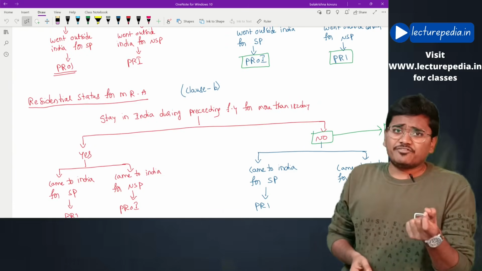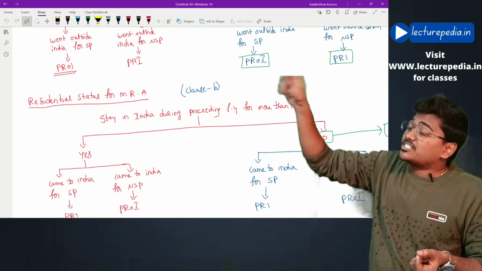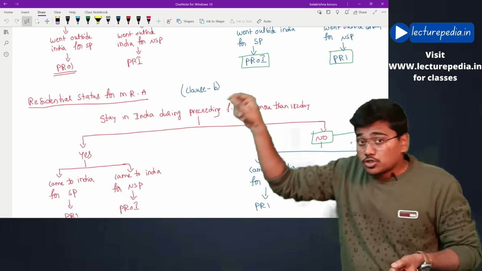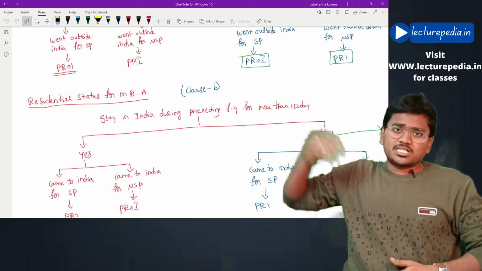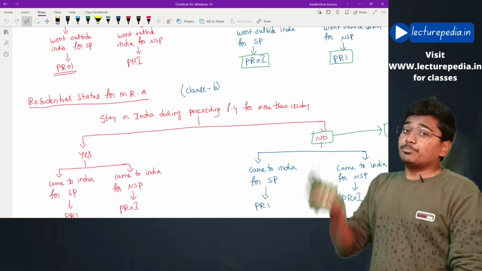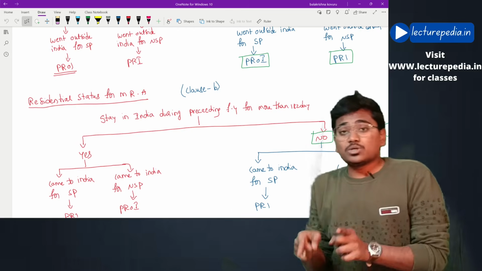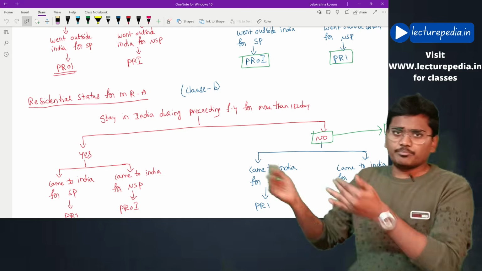Next, now Mr. A verified the residential status of Mr. B, right? In the same way, Mr. B, who is in the USA, will also verify the residential status of Mr. A. Now what Mr. B will see is whether Mr. A has resided in India during the preceding financial year for 182 days or more. Again, two types of answers will come, yes or no.